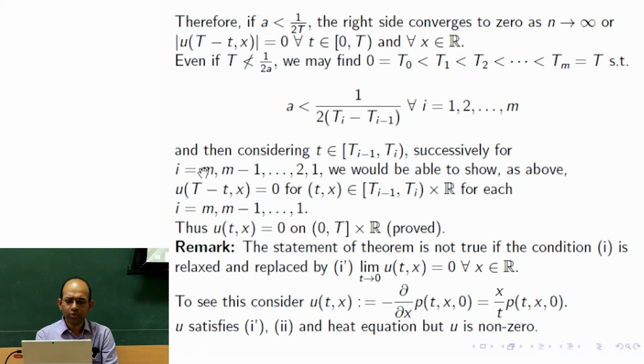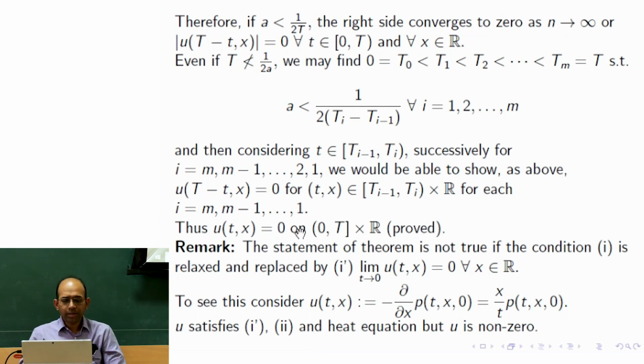If you do it for m, that means you assume for induction that it is 0 till m minus 1, then you do it for m. Otherwise you start from i equal to 1, one at a time. So for each i you do it separately. Thus we can prove that for any capital T, a positive real number, this would be 0.